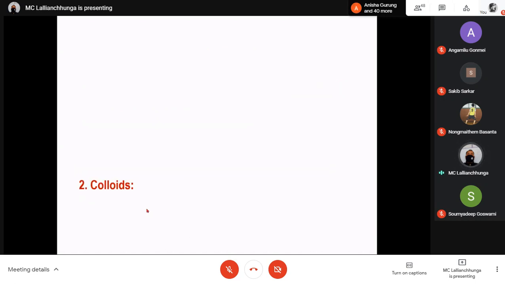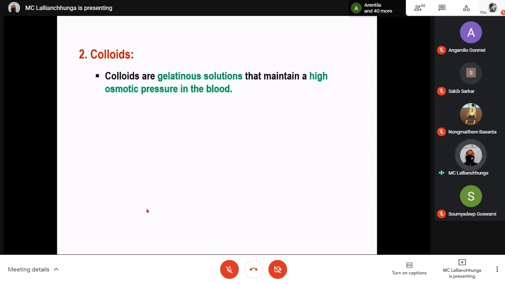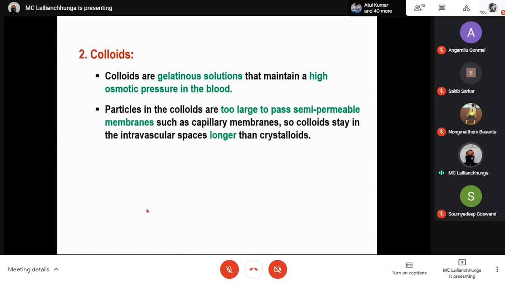What is the second group of fluids? Colloids. Colloids are gelatinous solutions that maintain a high osmotic pressure in the blood. Particles in the colloids are too large to pass semi-permeable membranes such as the capillary membrane, so colloids stay in the intravascular space longer than crystalloids. Colloids are larger than crystalloids, so they cannot pass through the cell membrane. So they stay longer in the blood vessels and maintain plasma volume longer than crystalloids.